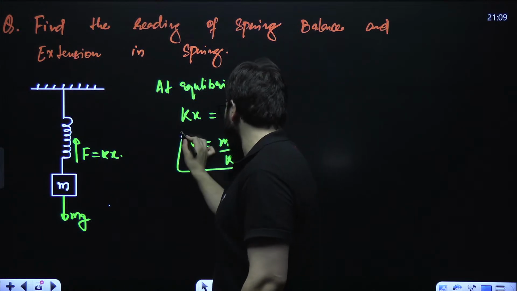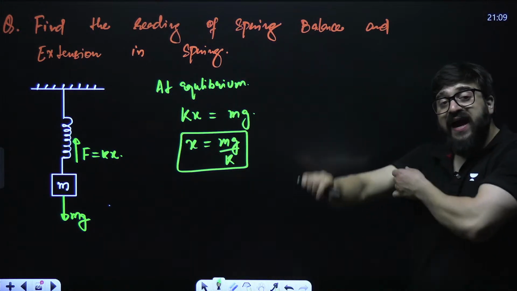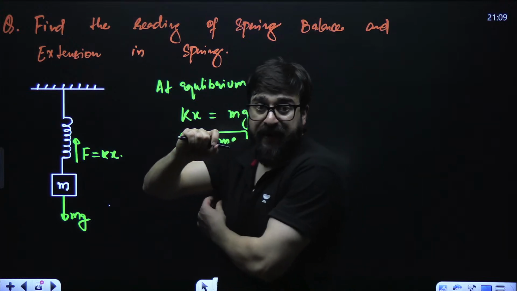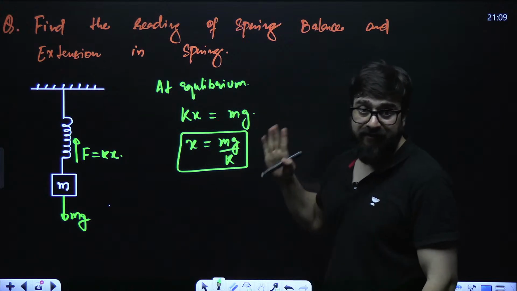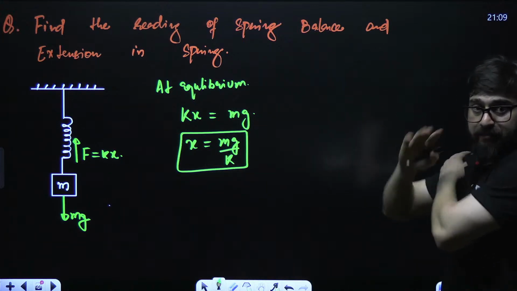So from now onwards, you will remember that if they ask you to find the extension in the spring, how much the spring has extended over there, you can simply say that it is mg divided by k.